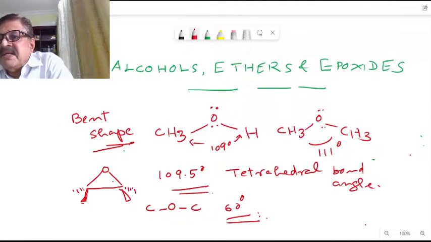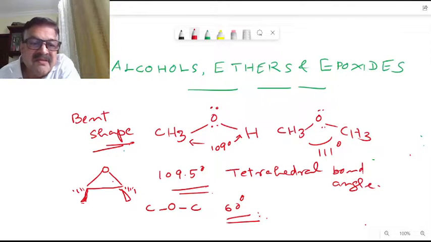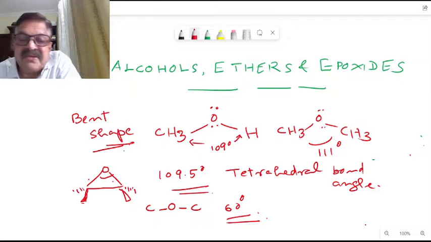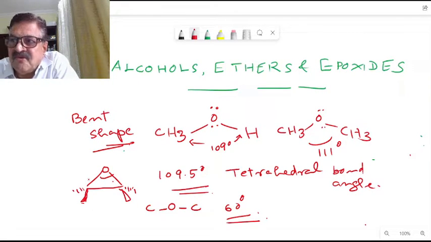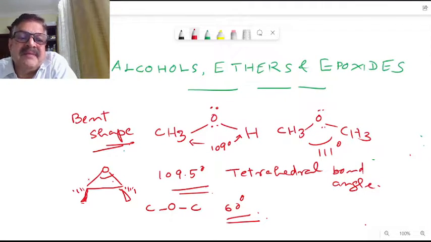So what does it imply here? The epoxide COC bond angle is this bond angle here. It is 60 degrees only. That is, it is a strained molecule. A COC bond angle of 60 degrees means there is angle strain. In the three-membered ring, there is angle strain because of the deviation from the tetrahedral bond angle.